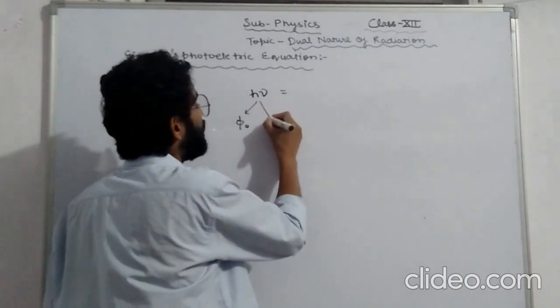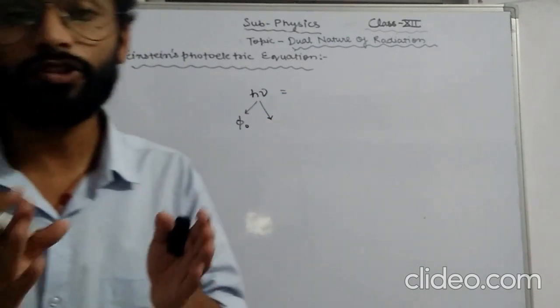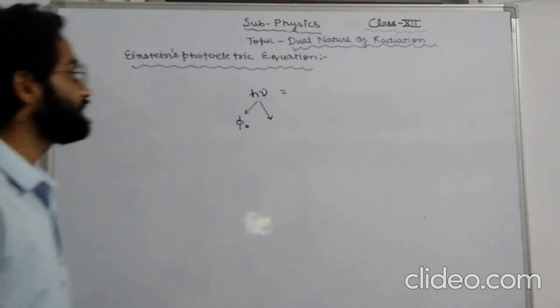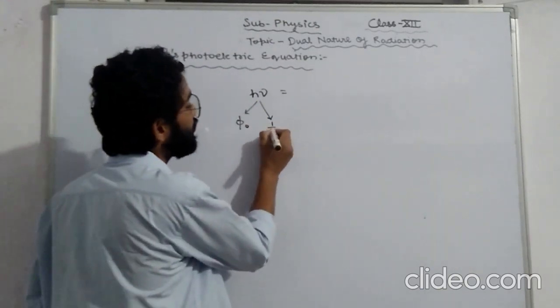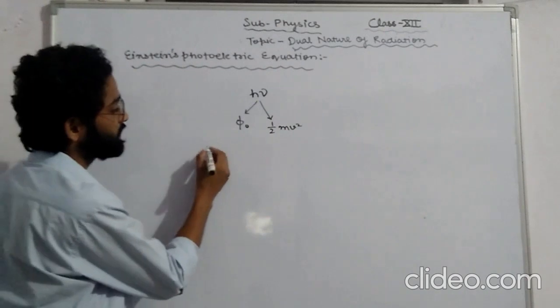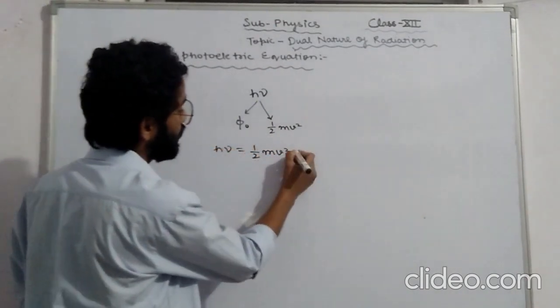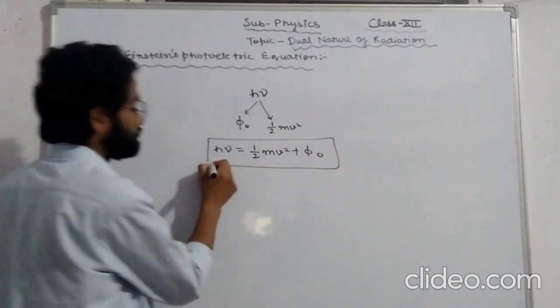And the rest part is used to give the velocity to the emitted photoelectrons, and this part of energy is always equal to the kinetic energy of the photoelectrons, that is half mv square. So according to the law of conservation of energy, we can write h nu is equal to half mv square plus phi naught.